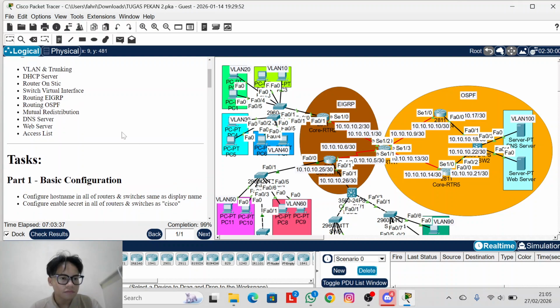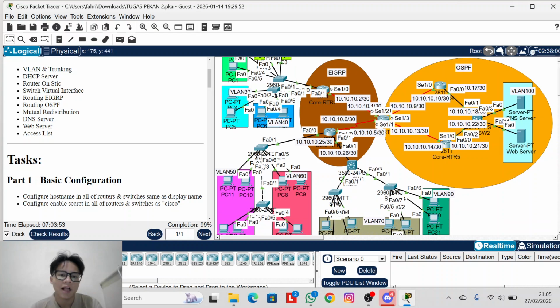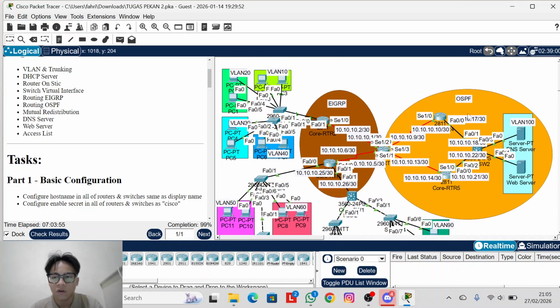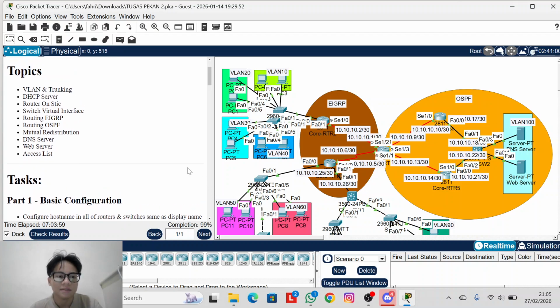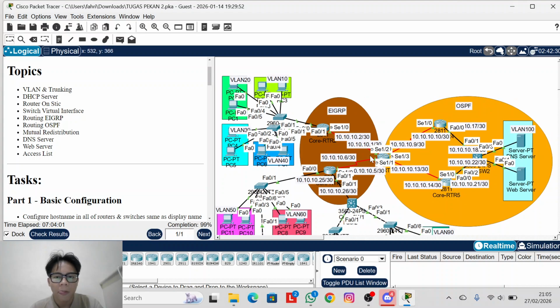After that, you add routing: EIGRP is in here and OSPF in here. So this is core router 1. Now this does a redistribute. From here it is EIGRP for all of this area, and OSPF for the server. I don't know, this is just practice. And you can see from here.